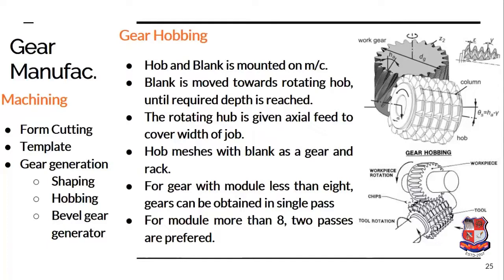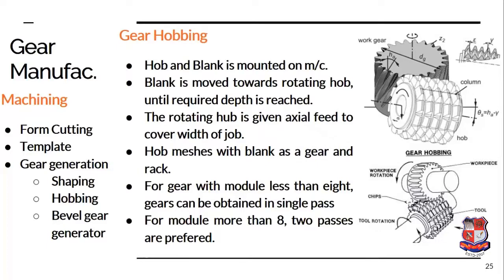When the complete depth of cut is taken, then the radial feed is stopped and the rotational feed is started. So with the rotation, the space between the two teeth is generated automatically in the same way as two gears in mesh. And with one complete rotation of the blank, the gear is generated.